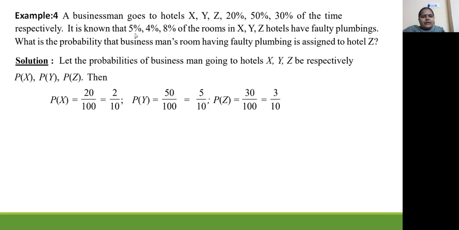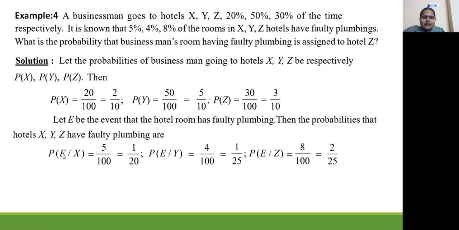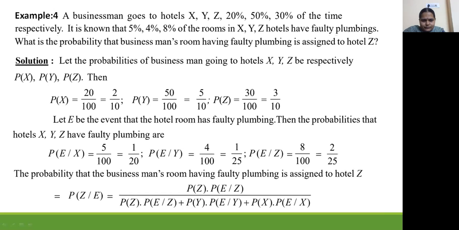Now, it is known that 5%, 4%, 8% of the rooms in X, Y, Z hotels have faulty plumbing. Let us suppose the faulty plumbing event we are taking as E. Let E be the event that the hotel room has faulty plumbing. Then the probabilities that hotels X, Y, Z have faulty plumbing are P of E over X. In hotel X, faulty plumbing is 5 by 100. First we are taking a hotel and then seeing how much probability of having faulty plumbing. So in hotel Y, faulty plumbing is 4 by 100. In hotel Z, faulty plumbing is 8 by 100, which is 2 by 25.